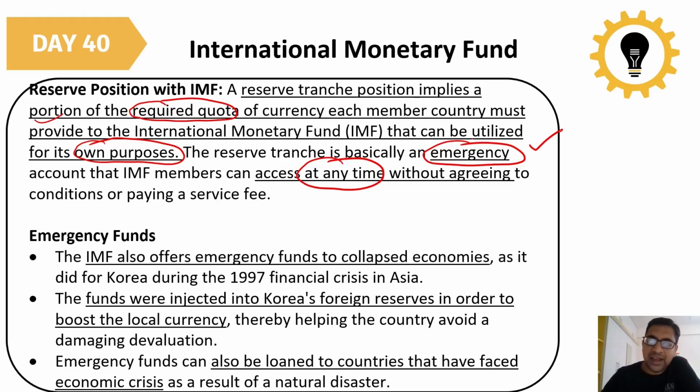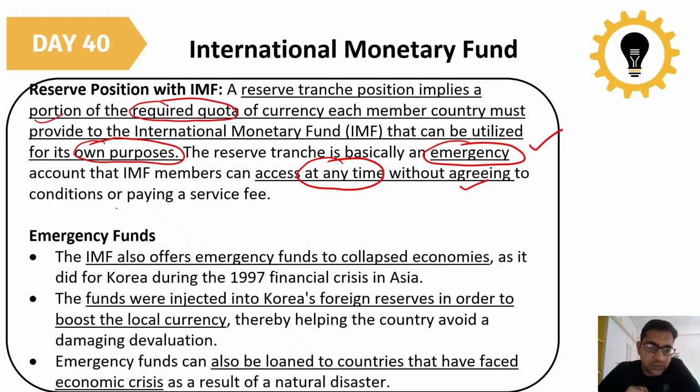You don't have to agree to any IMF conditions, like being told you have to follow this or that. Under this reserve position, you can immediately take out that money and utilize it without any conditions or service fees. So under the required quota, a certain portion is kept aside as an emergency fund.